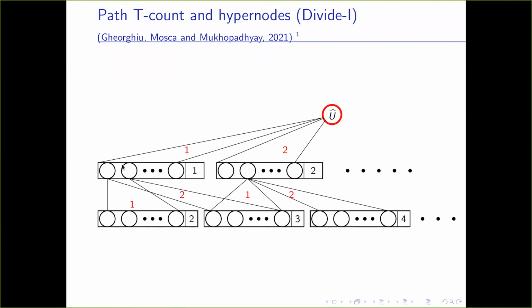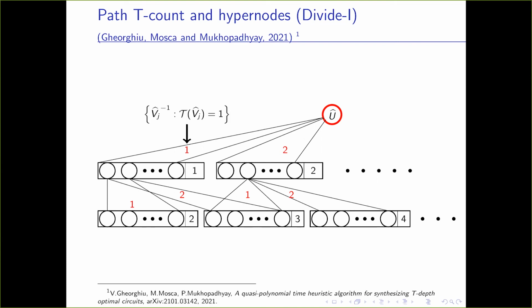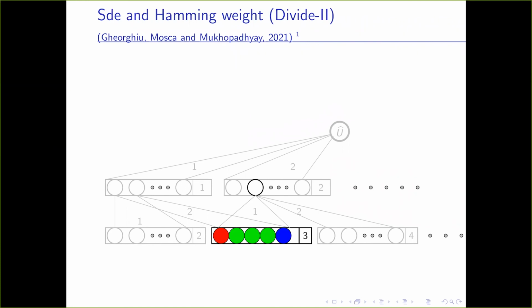These hypernodes have the same path T-count. If we multiply by unitaries which have T-count 1, then we get path T-count 1. Each node when multiplied by VIs which have path T-count 2 gives unitaries which have path T-count 3, and so on. And in divide 2, within each hypernode, we divide these nodes according to their ST in Hamming weight, as shown.